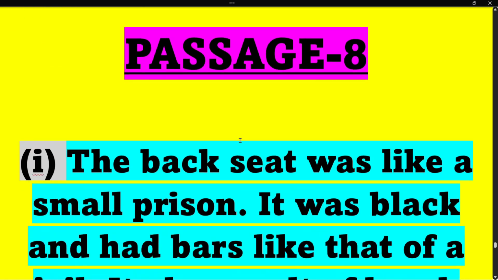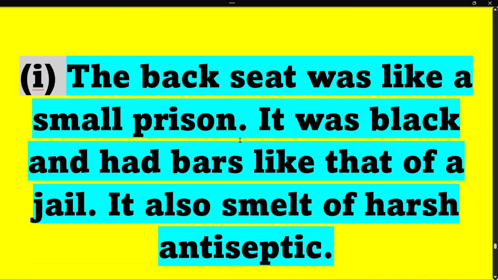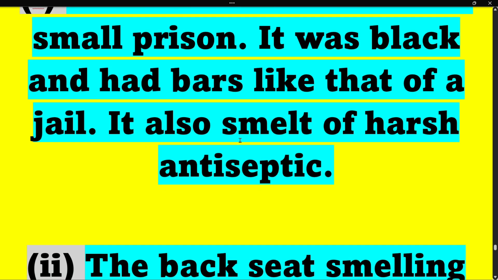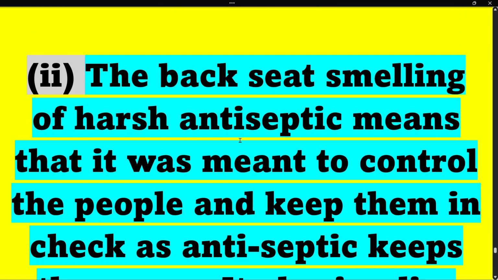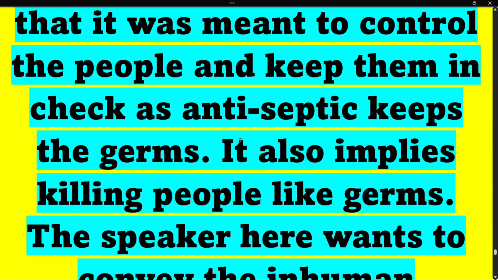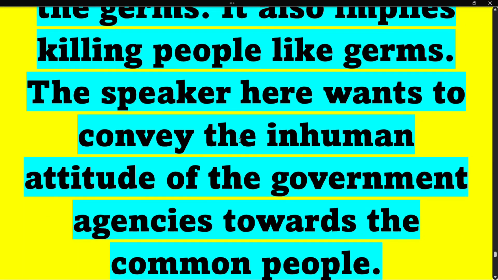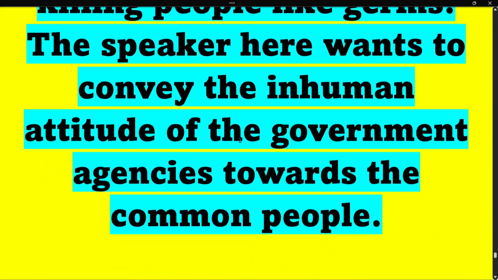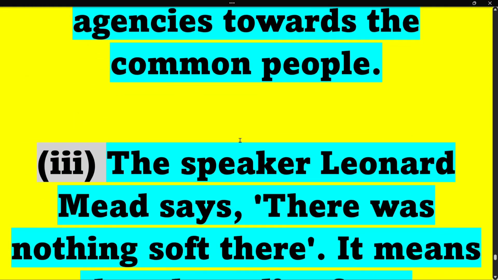Now passage 8. First answer. The back seat was like a small prison. It was black and had bars like that of a jail. It also smelled of harsh antiseptic. Now second answer. The back seat smelling of harsh antiseptic means that it was meant to control the people and keep them in check, as antiseptic kills germs. It also implies killing people like germs. The speaker here wants to convey the inhuman attitude of the government agencies towards the common people.